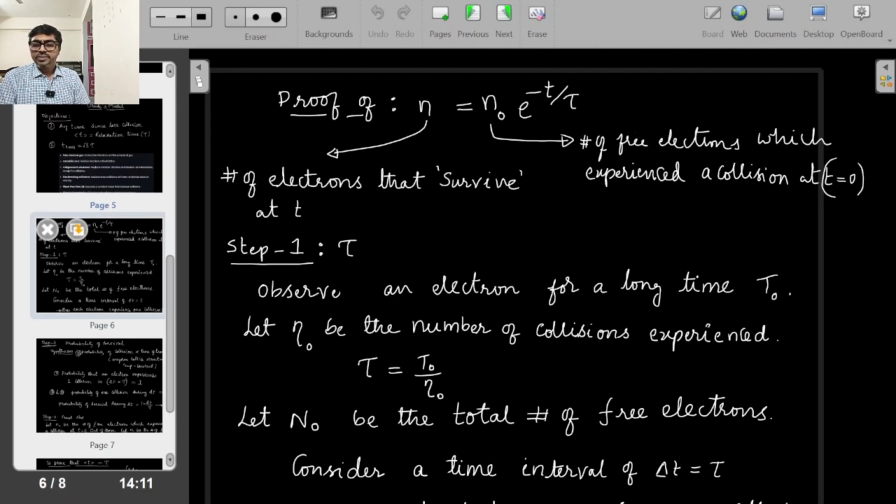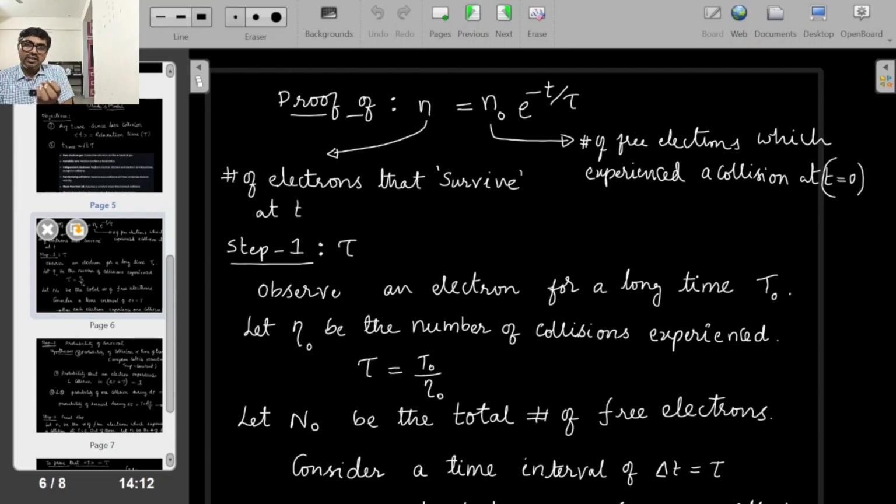The next one is the one relation which I have to prove. If I know this formula, then proving whatever my claims would be just mathematical. But this we need to prove. Here, first of all, n equals n naught times e power minus t by tau. You know tau means relaxation time or mean free time. Small t is the time since last collision, and n naught is the number of free electrons which had experienced a collision at t equal to 0. There are so many electrons, 10 power 28 odd, something like that. Out of that, n naught electrons experience a collision at t equal to 0.